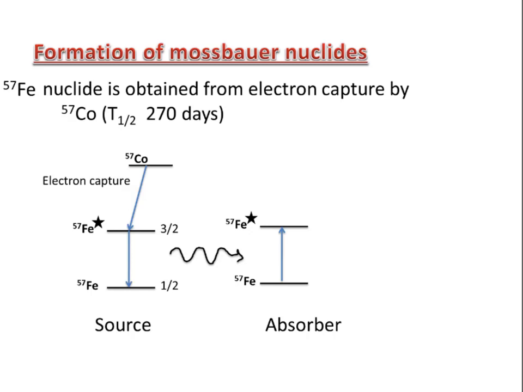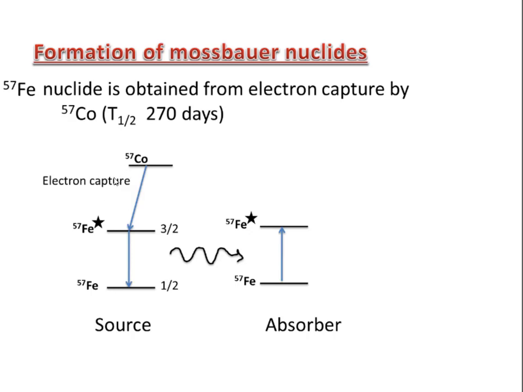But the most commonly studied isotope is iron 57, and this iron 57 nuclide is obtained from electron capture by cobalt 57. Its half-life is 270 days. Consider cobalt 57, a radioactive material.